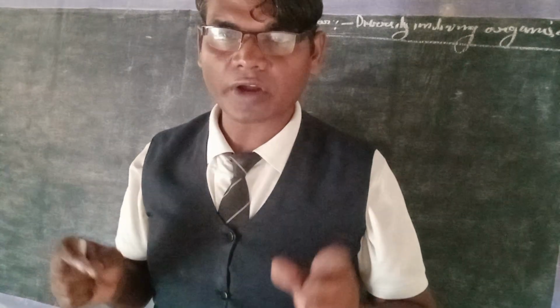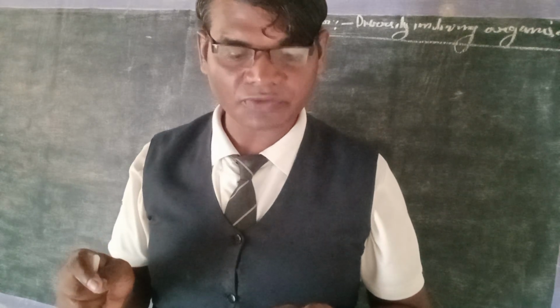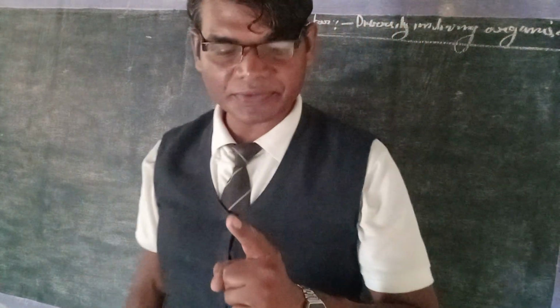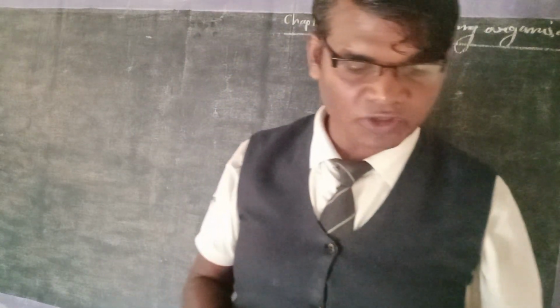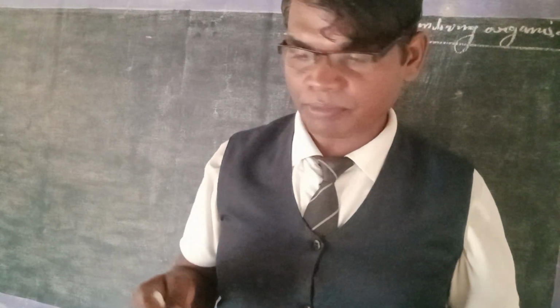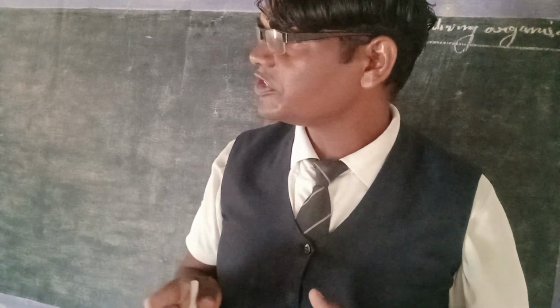So we will try to understand some terms of biodiversity so that we can understand it one by one. Biodiversity is a vast term, coined by Walter G. Rosen in 1986.